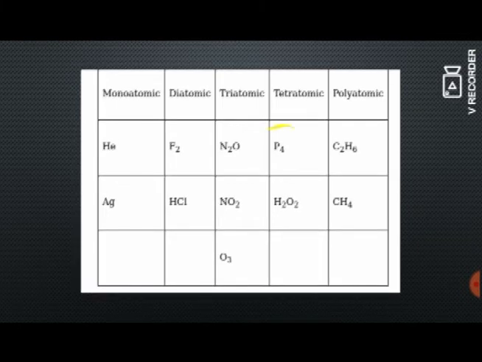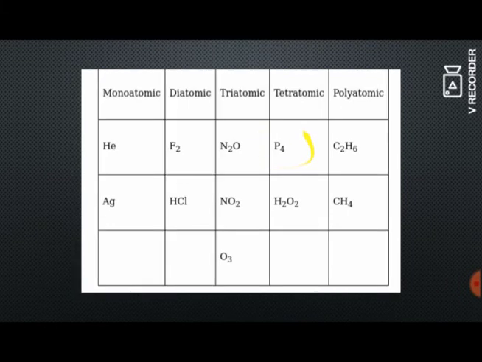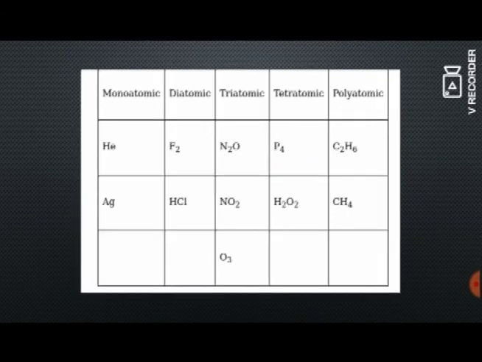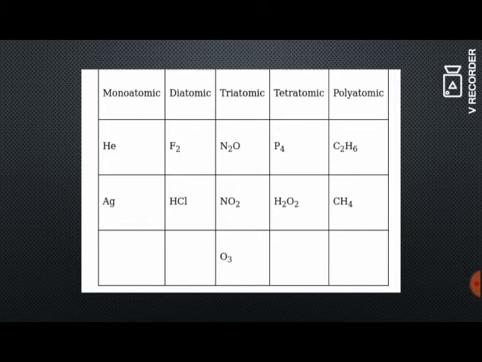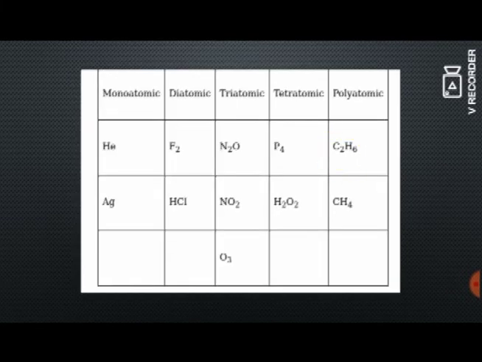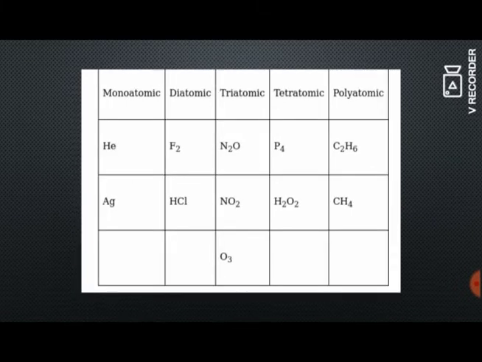Tetraatomic, phosphorus example. So P4, which means 4 atoms are present in it. Similarly polyatomic, C2H6. So here 8 atoms, that is 2 carbon atoms and 6 hydrogen atoms present in it. So it is more than 4. So it is said to be polyatomic.